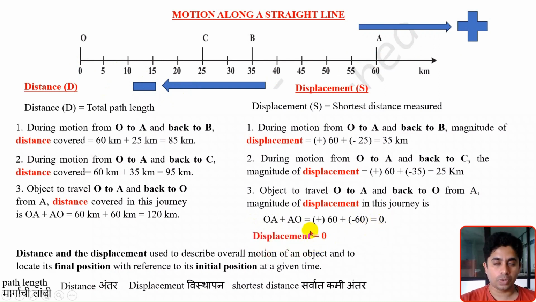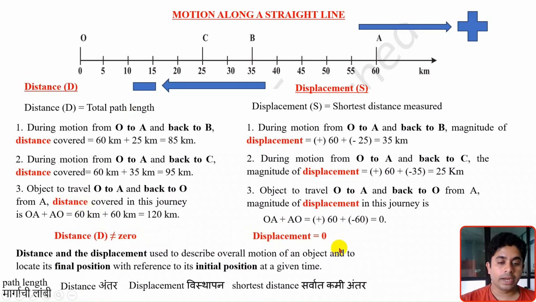Displacement will come 0. But what about the distance corresponding to this displacement for the journey from O to A and back to O? Whether it is 0? No, it won't be 0, because there we are not assigning any sign to the values. Here simply we have measured the distance, or simply we have measured the path length.